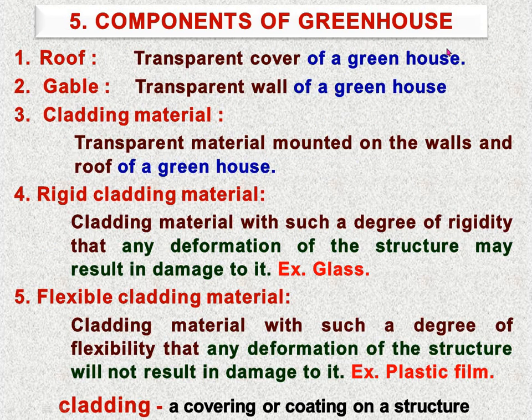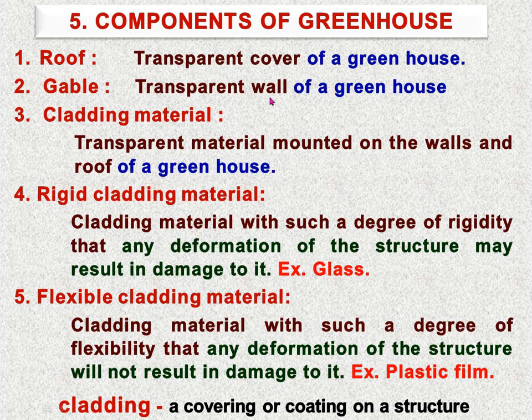Now, components of the greenhouse. Various parts or components exist in the greenhouse. First, the roof. Transparent cover of the greenhouse means over the roof we are using a transparent cover so that there will be enough entry of sunlight in the greenhouse. So our roof must be transparent. So the transparent cover is called the roof in the sense of a greenhouse.